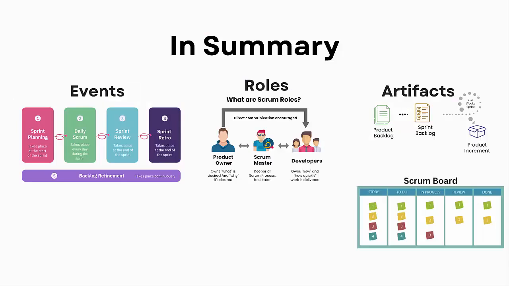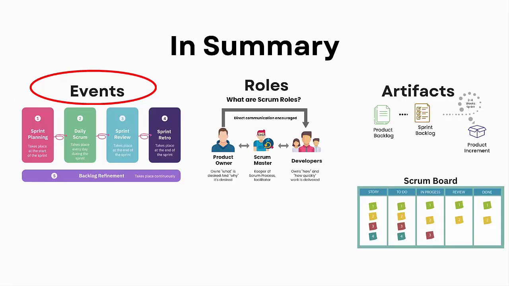So let's summarize what you have learned. Scrum is built around three main elements: events, artifacts, and roles. Events keep the team organized and aligned. The process begins with backlog refinement, where the team clarifies and prepares items in the product backlog to ensure they're ready for the upcoming sprint.